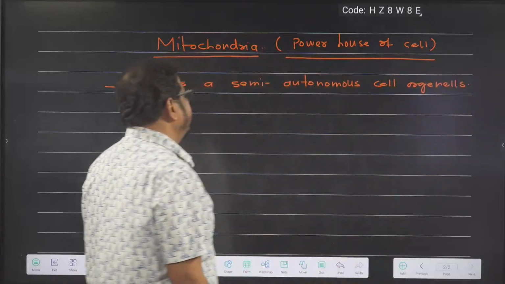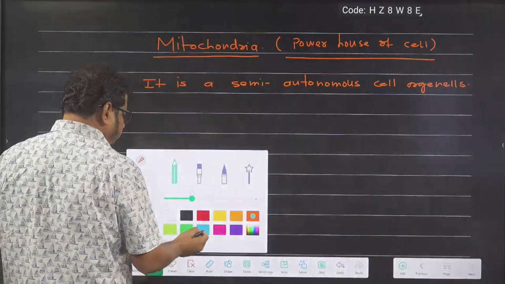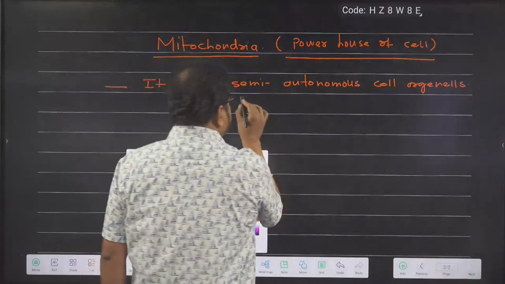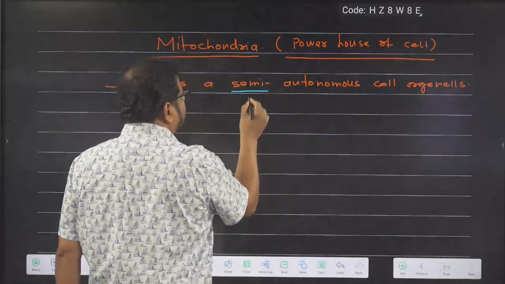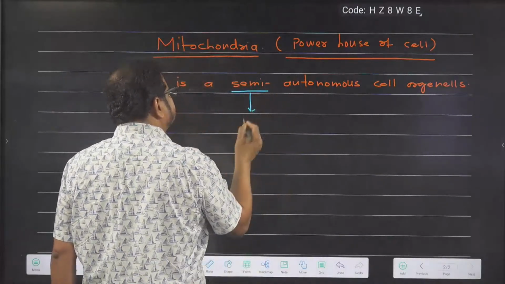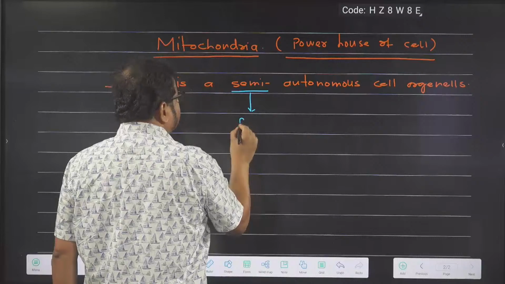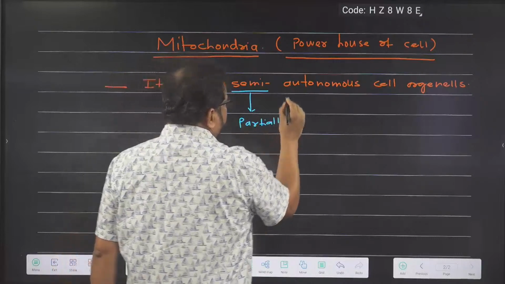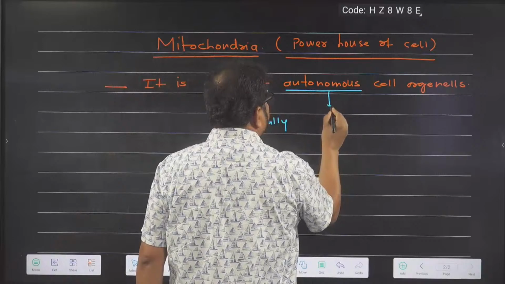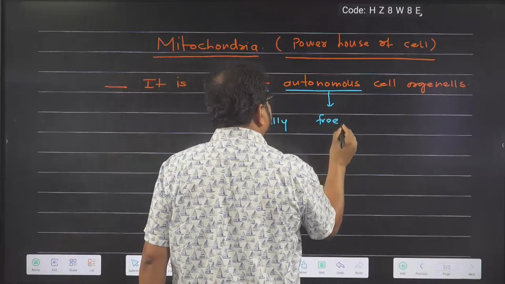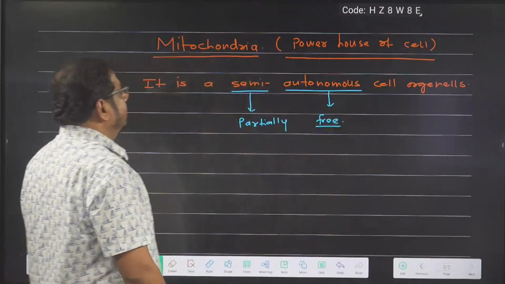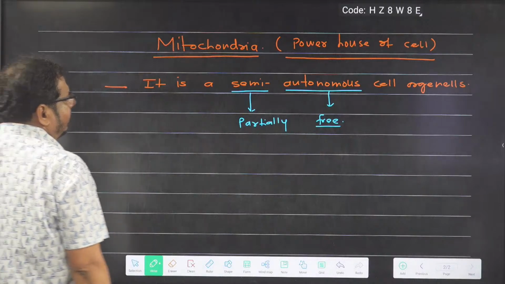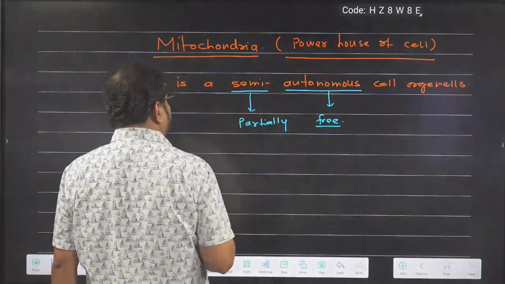Semi means partially, and autonomous means what? Free. So mitochondria is called a semi-autonomous organelle.